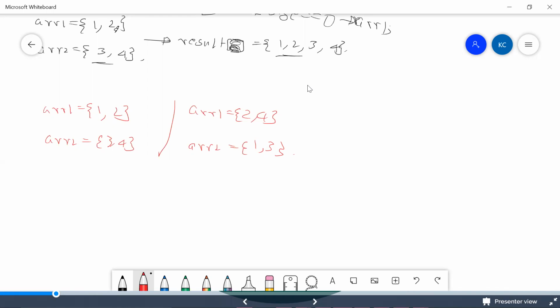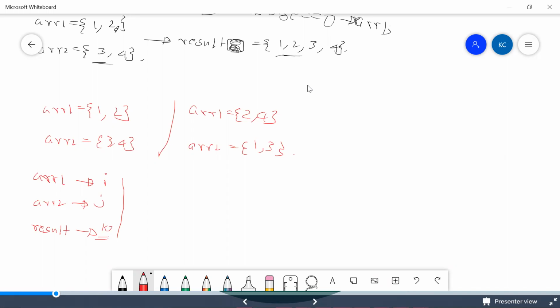We deal with indexes in arrays, right? What I'm trying to do is for ARR1, maybe I'm trying to deal with index of I. For ARR2, maybe I'm trying to deal with index of J. For result, maybe I'm trying to deal with index of K. So these are the 3 indexes that I'm trying to write. This is my assumption again.